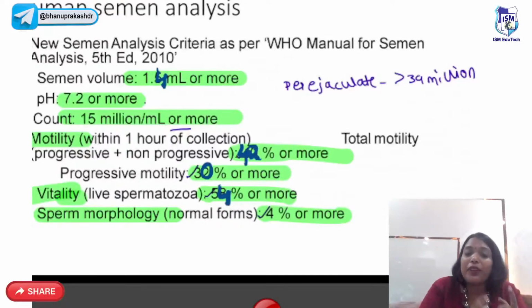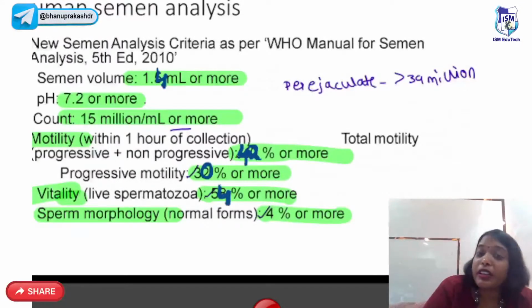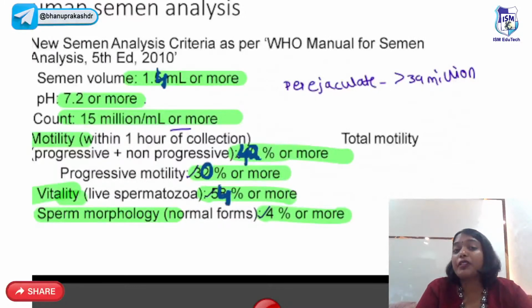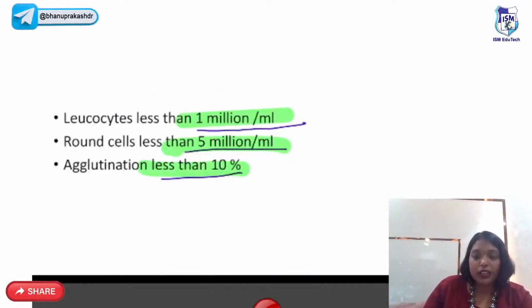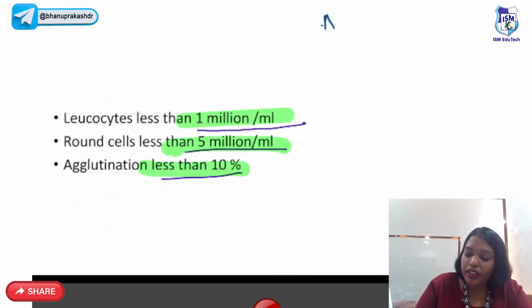So can I repeat the new one once again? Volume should be 1.4 ml or more. Per ejaculate, it should be more than 39 million. pH should be 7.2 or more. Count should be 15 million or more. Motility, total motility should be 42%. Progressive motility should be 30%. Vitality is 54%. Morphology is 4% or more. Okay? Leukocytes should be less than 1 million. Round cells less than 5 million. Agglutination less than 10%. If there is complete absence of semen, that's called aspermia.